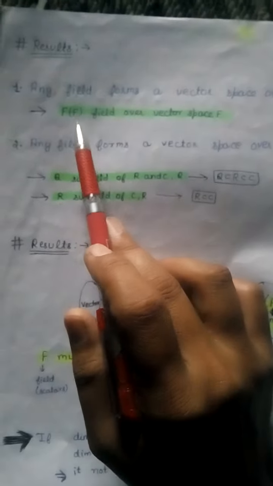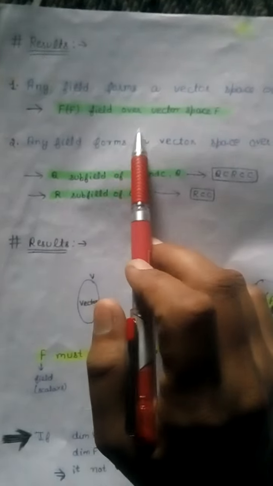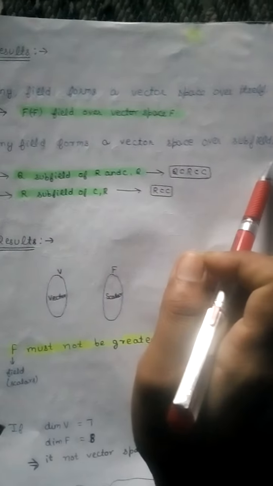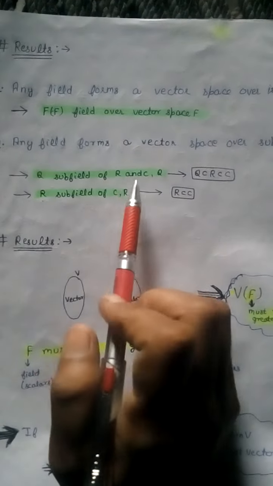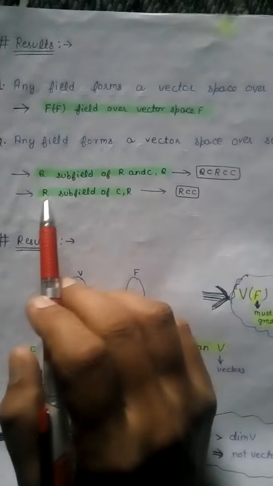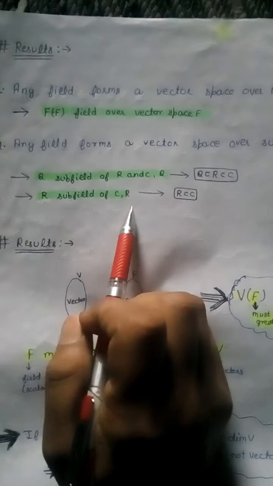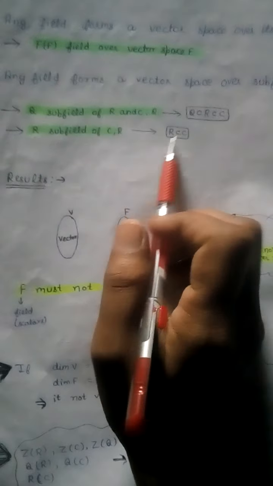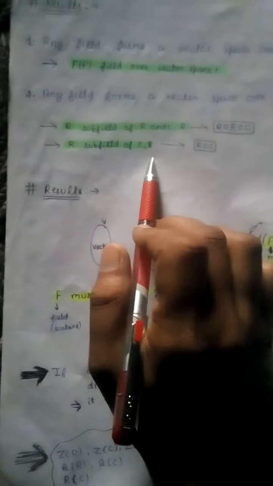Here any field forms a vector space over itself, that is, F over F. Any field forms a vector space over a subfield. Q is a subfield of R and C, and R is a subfield of C. That is, Q is contained in R, R is contained in C, so R is a subfield of C.